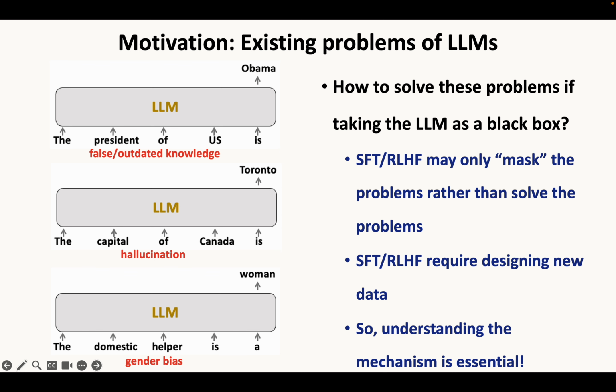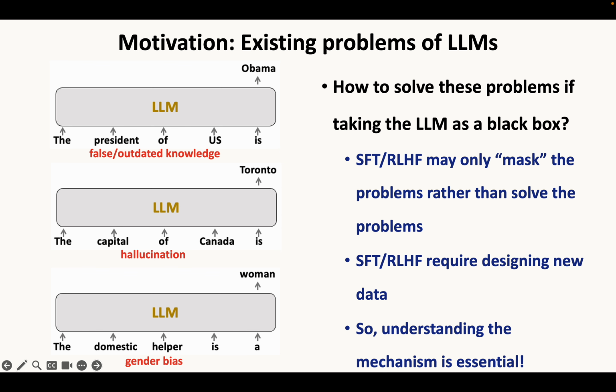Large language models have achieved very good success, but LLMs still have many problems such as outdated knowledge, hallucination, and bias. For example, when we ask an LLM the president of US, it may answer Obama. Of course, these problems seem to be solved by supervised fine-tuning or reinforcement learning from human feedback. However, these methods may only mask the problems rather than solve them. If we design special prompts, these problems still exist.